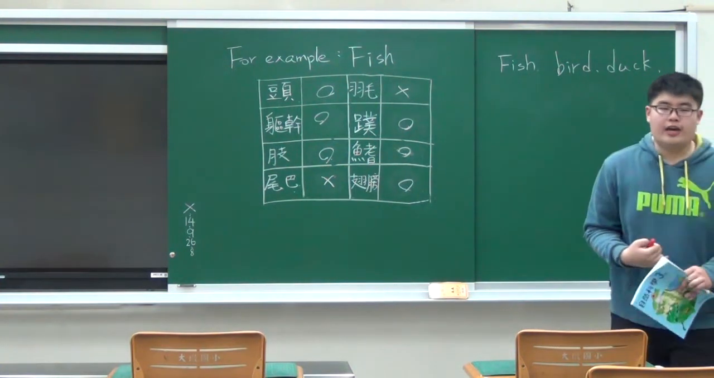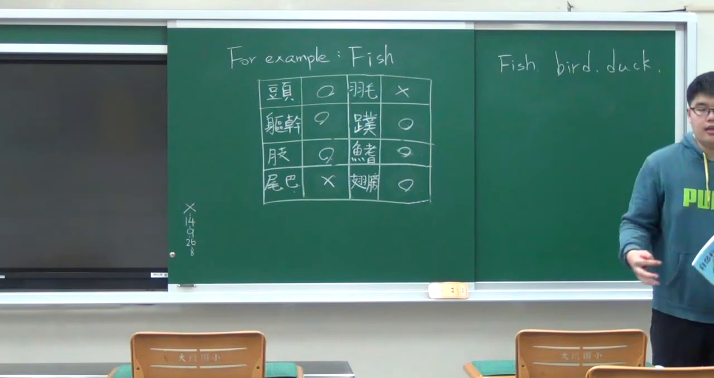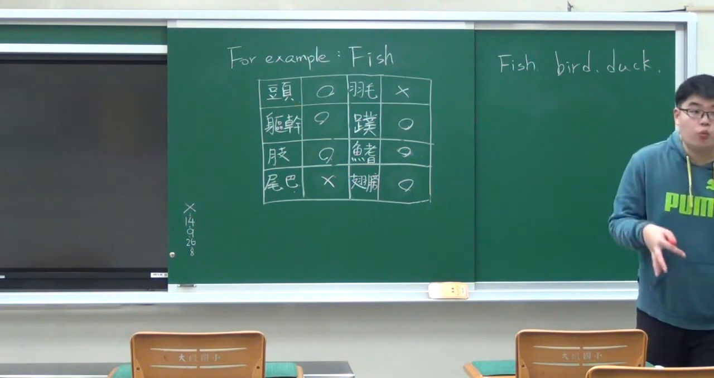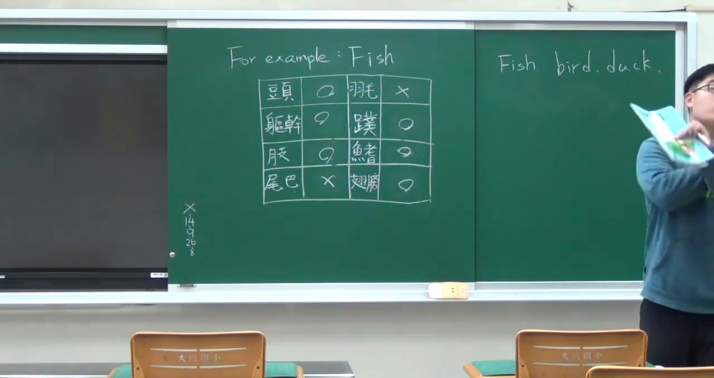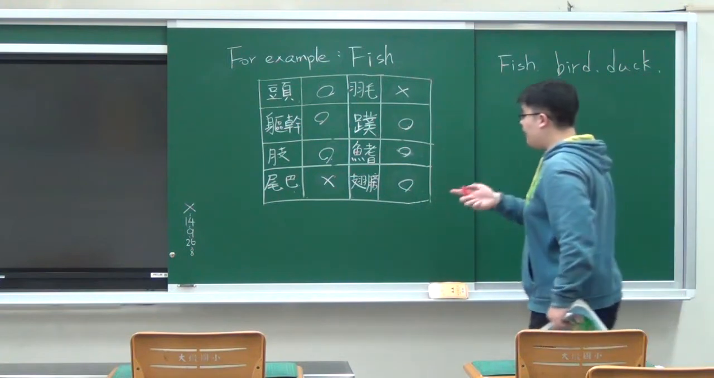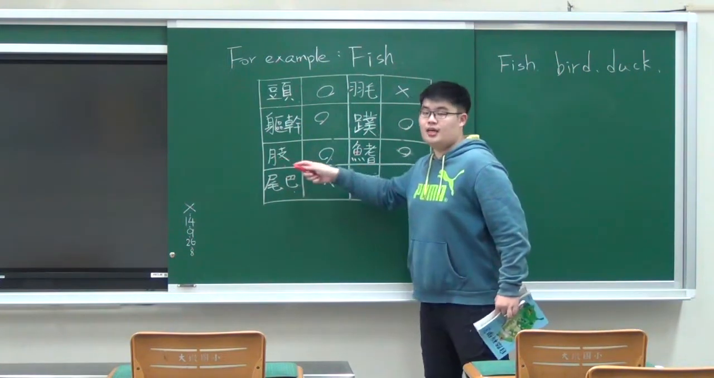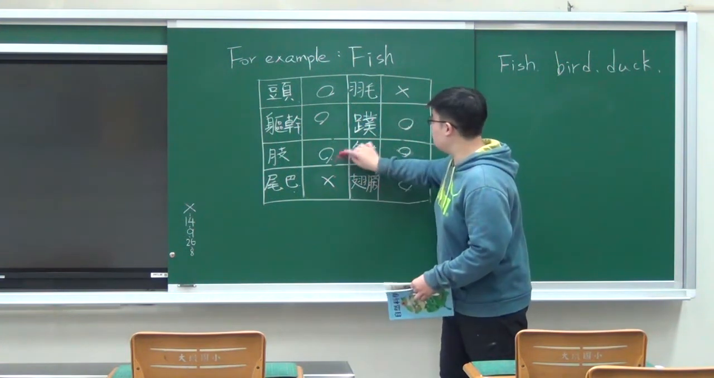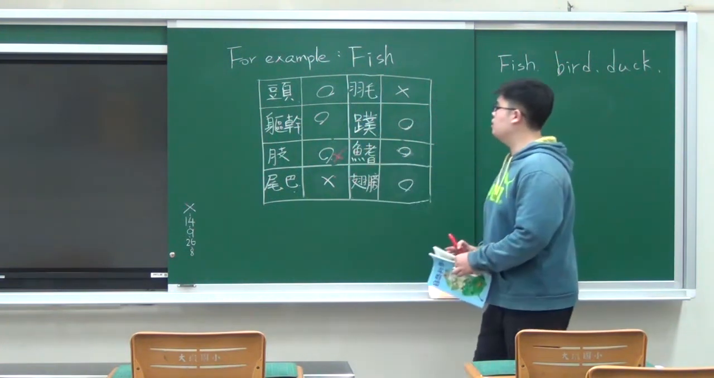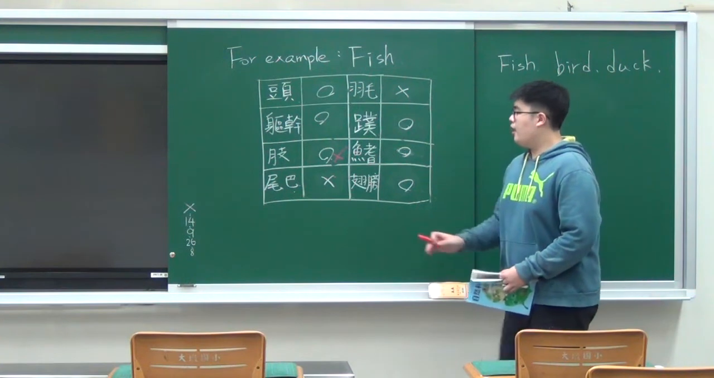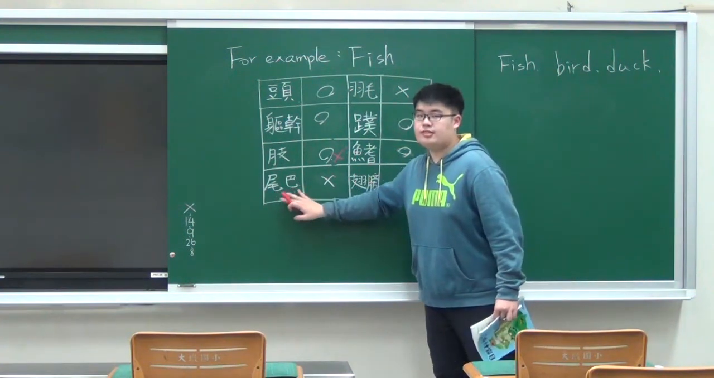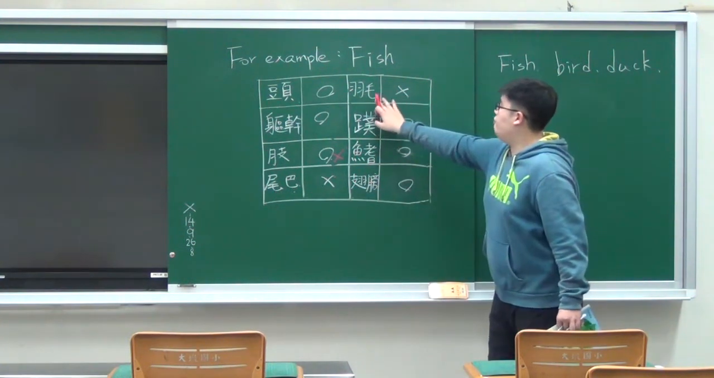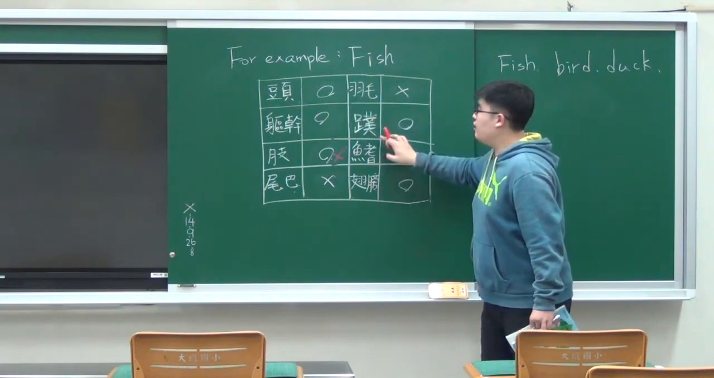And do fish have arms or legs? Really? Have you ever seen any fish walking in water? Yes or no? No. So they don't have arms or legs. So it is a wrong answer. And they don't have a tail. They don't have feathers.